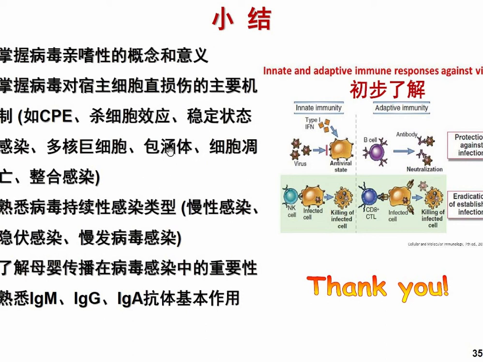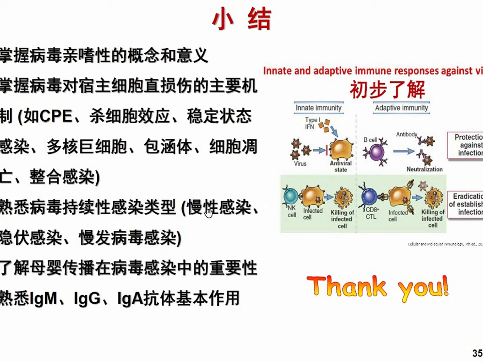Then the inclusion body: in rabies there is an inclusion body called Negri body, from the virus particle. And then apoptosis is cell death. The cell will die thinking it is harming the body. Integrated infection is where, in the host cell, the virus gets into the DNA or chromosome of the host cell, and then it slowly causes cancer or something like that.